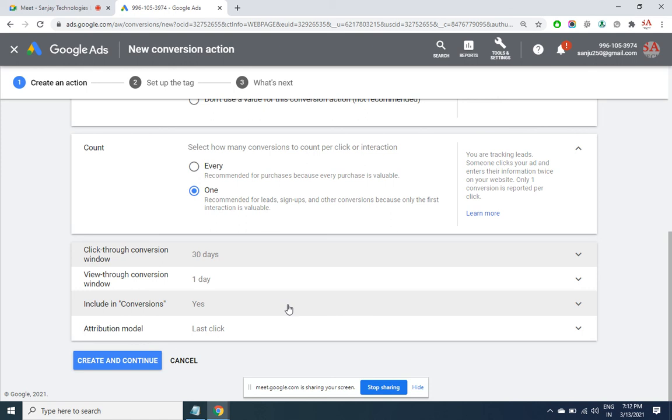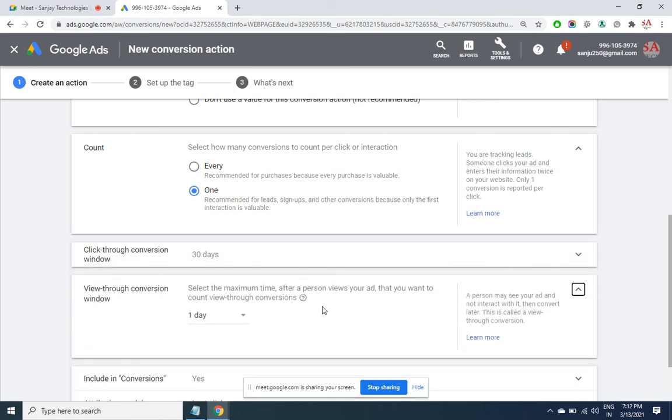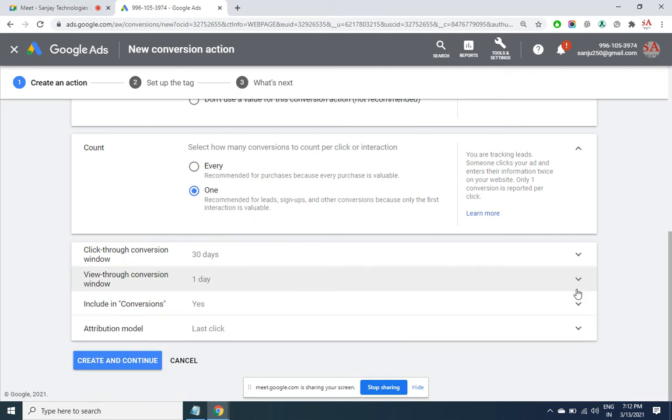I'll have to pay him. But if he has seen my ad today, did not click, only saw, and tomorrow he directly goes into my website and takes an admission, then Google will not get the credit. That is what this one day means. But if you want to give it, then you can increase the number of days. The more lenient you are, the more frequently your ad will get displayed.